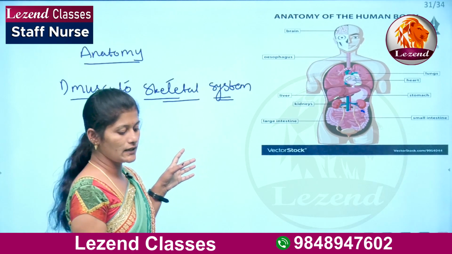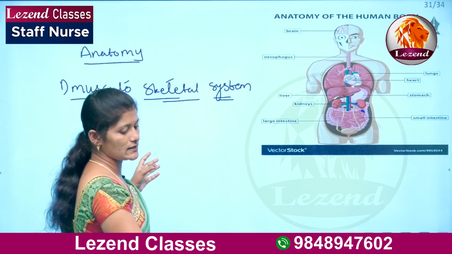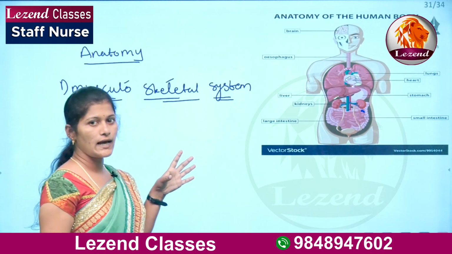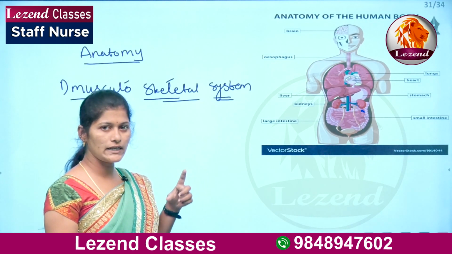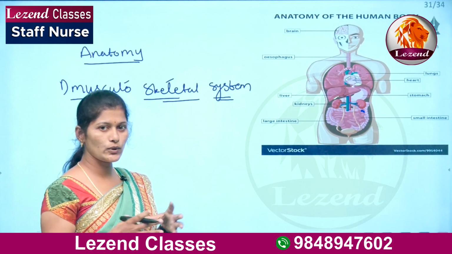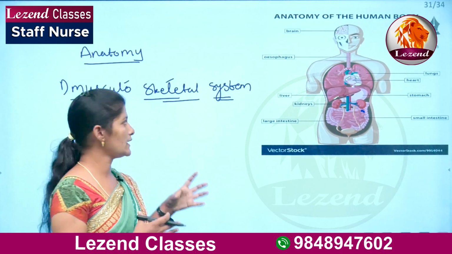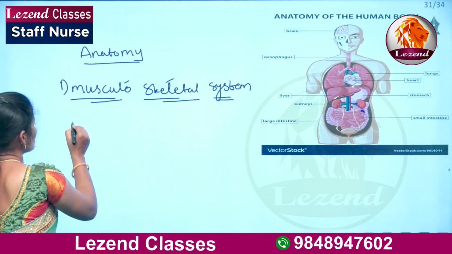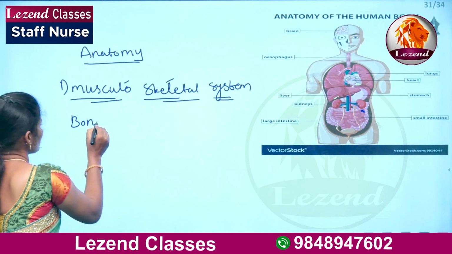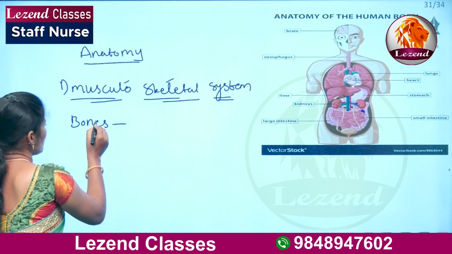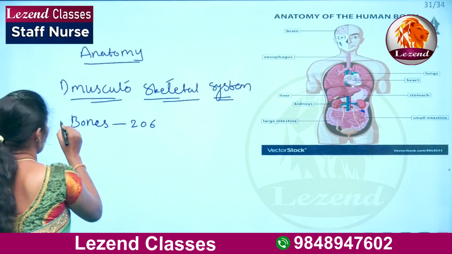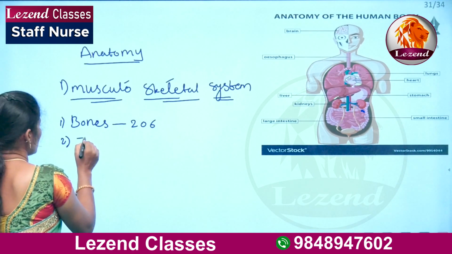Next, the musculoskeletal system has bones, joints and ligaments combined together, and that forms the musculoskeletal system. How many bones are there in our body? There are a total of 206 bones in our body, and also joints.